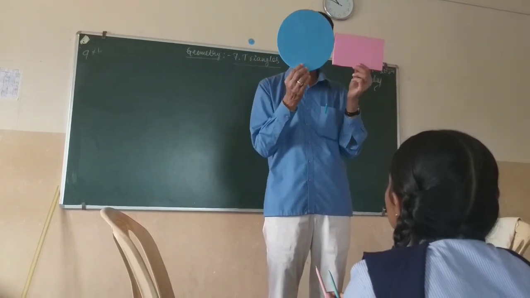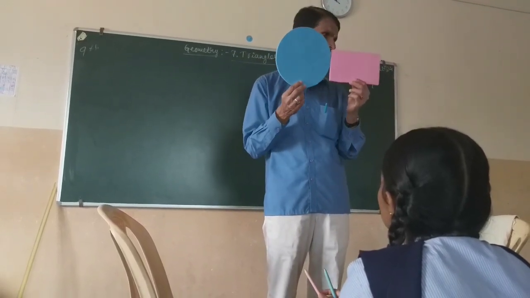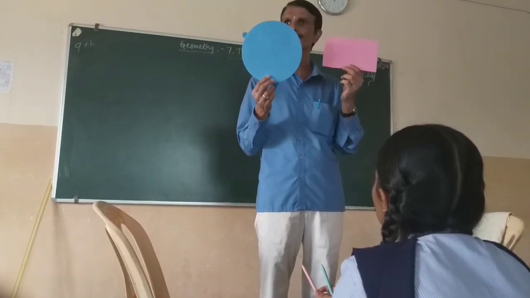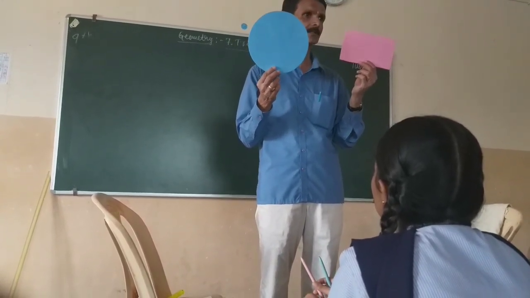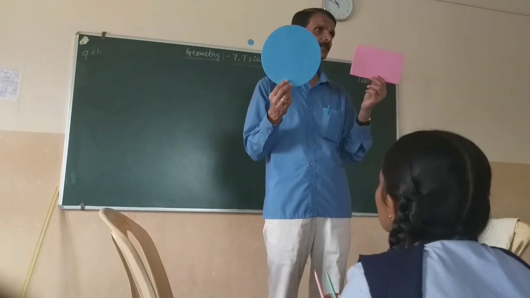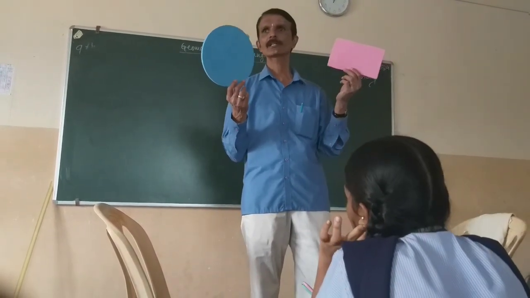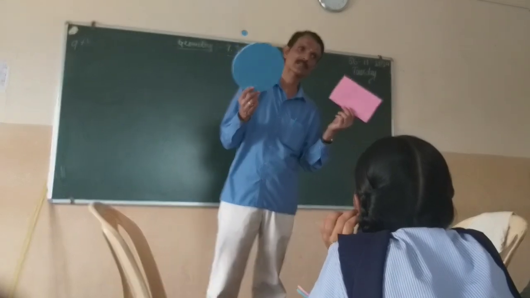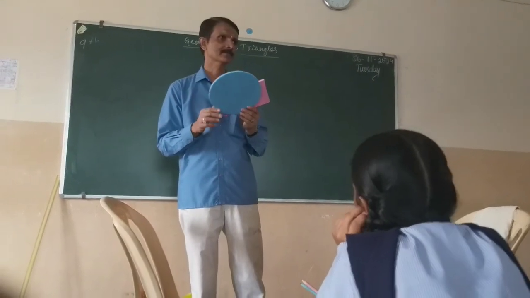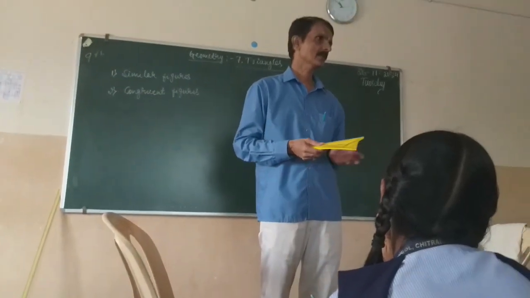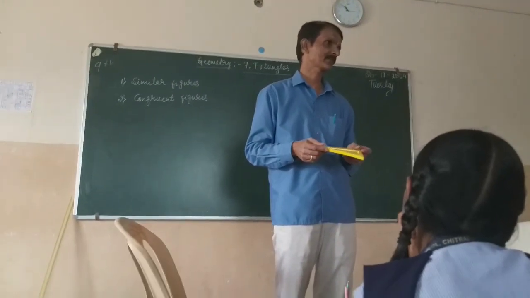If you observe these two plane figures, can we call them similar figures? These two are not similar figures. Since it is already done in the previous period.